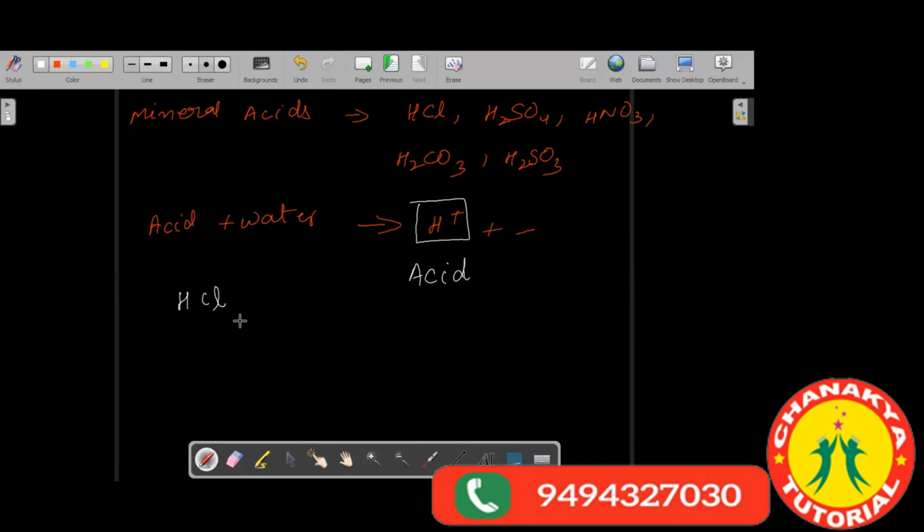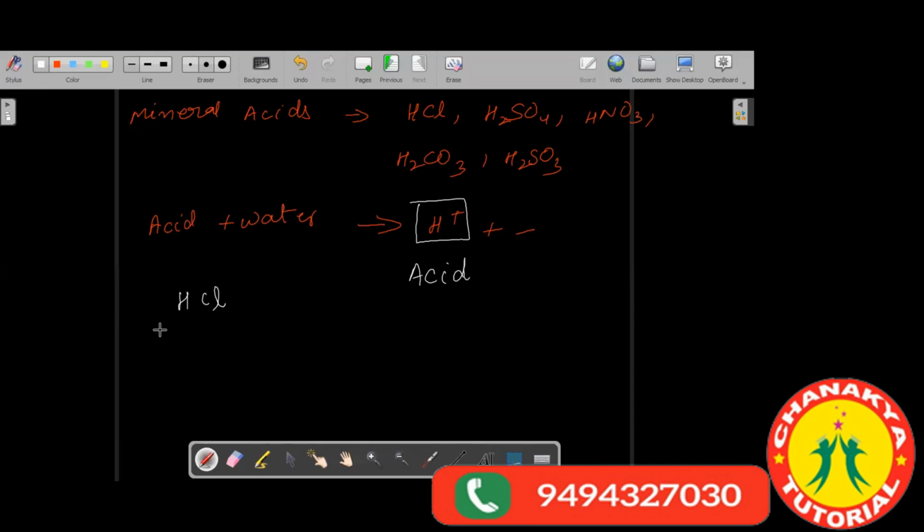Hydrogen and chlorine are bonded to each other with strong electrostatic forces. Chlorine is highly electronegative, so it attracts the electron pair of the hydrogen, and hence there is a strong electrostatic force of attraction between hydrogen and chlorine, which bonds them together. So the bonding of hydrogen and chlorine is very strong.